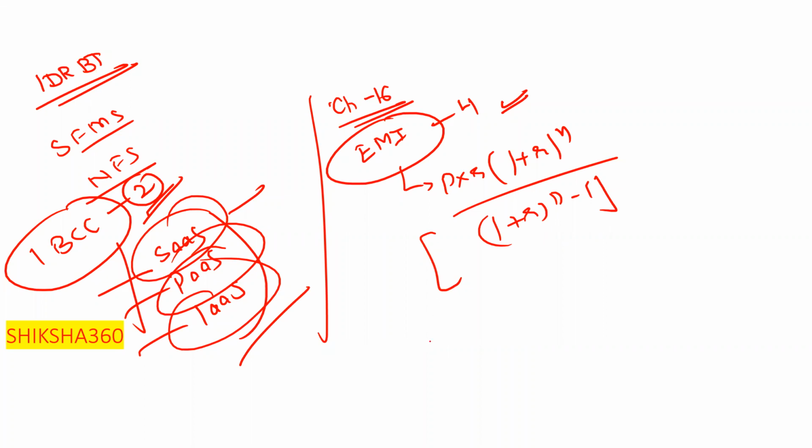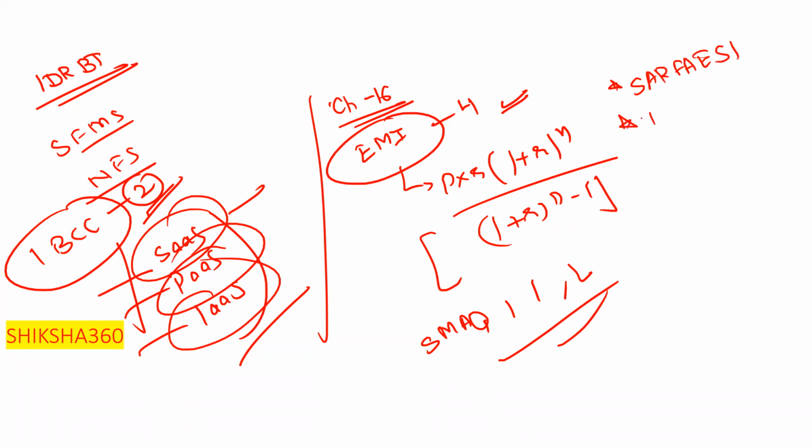Next one is what is SMA 0, SMA 1, SMA 2. Clear? Please go through that also. 1 to 30 days, 31 to 60 days, 61 to 90 days. You will get questions from that also. NPA provisioning also. Under this chapter you have to go through the SARFAESI. You will definitely get number-of-days type questions in the examination. SARFAESI, DRT, Lok Adalat. Clear? I will provide you some short notes on that also.